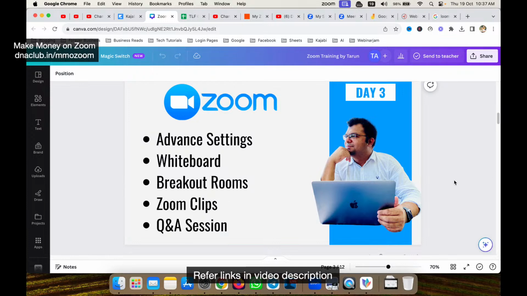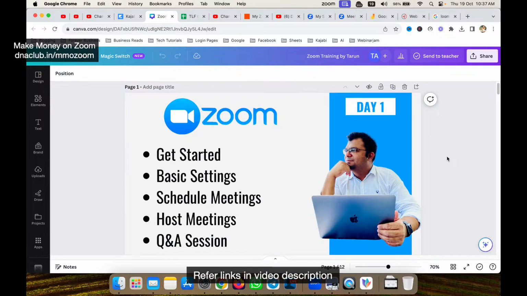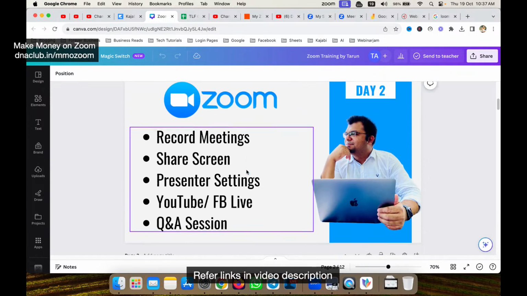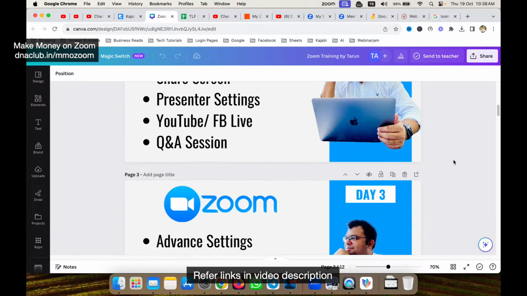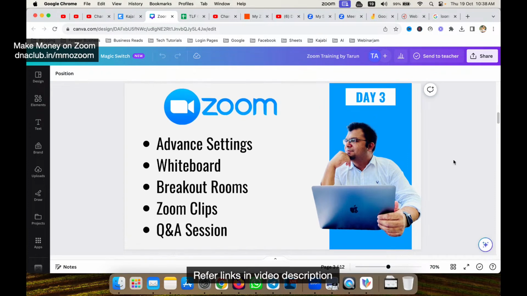Okay, I hope that you found this 3 days workshop super useful. Day 1, how to get started. Then day 2, how to record meetings, share your screen, presenter settings, YouTube and Facebook Live, how to do that. Day number 3, I shared with you some really awesome advanced settings: Whiteboard, Breakout Rooms, Zoom clips, which is again so important. It makes you so productive using this one tool, which is Zoom.